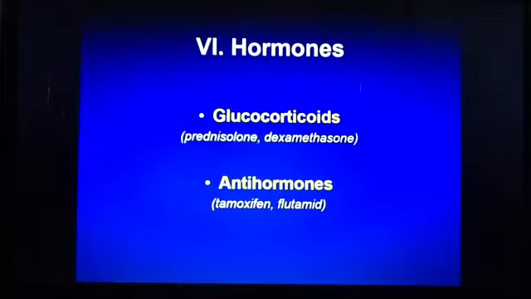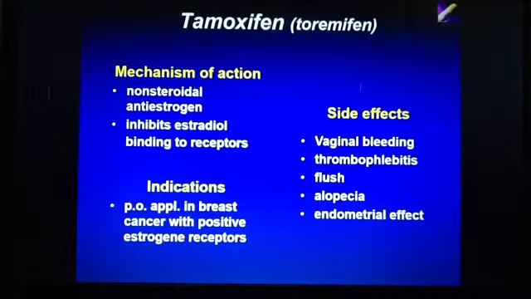Okay, next section, hormones: glucocorticoids, prednisolone and dexamethasone, and antihormones such as tamoxifen and flutamide. So first, tamoxifen. Mechanism of action: nonsteroidal antiestrogen, inhibits estradiol binding to receptors.